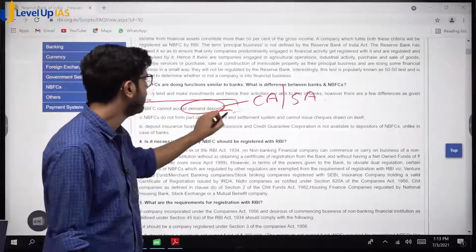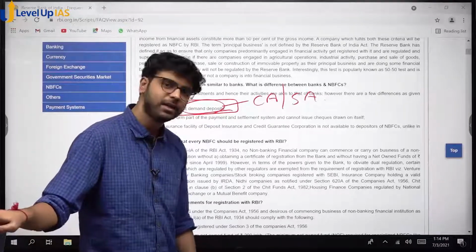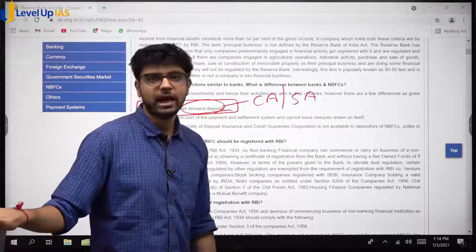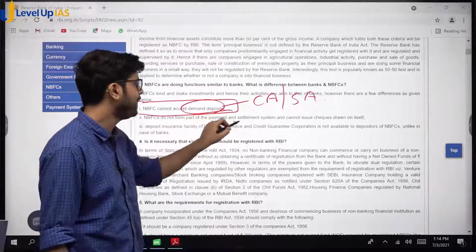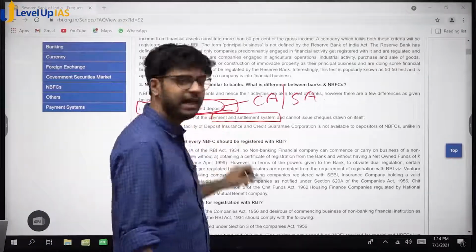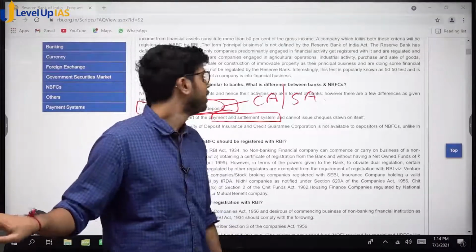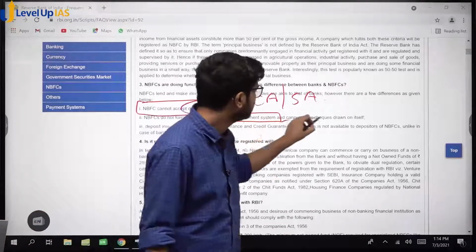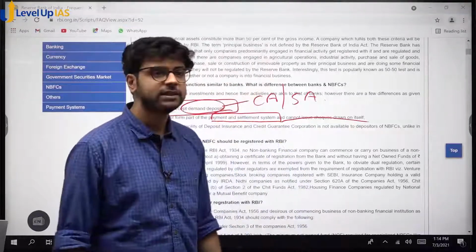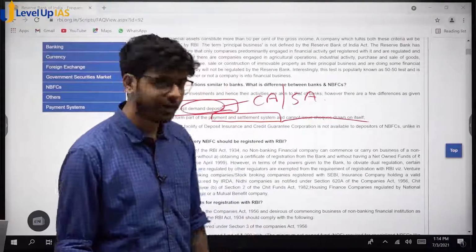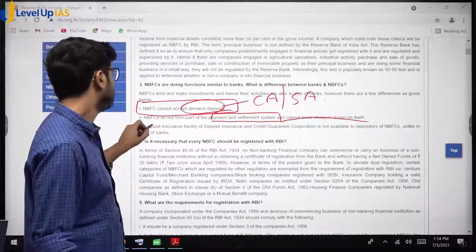NBFCs cannot open your current account, savings account, which means they can only open time deposits. Am I right? What are time deposits? FD, RD, etc. Second, NBFCs do not form part of payment and settlement system, which means NEFT, RTGS, payment and settlement system, clearing system, उसमें they cannot take part, which means they cannot issue cheques. Yes or no? They cannot issue chequebooks. समझा? These are key differences. I will give you time to write this down. These three things you have to write it down. Directly we are studying from RBI website. खत्म.